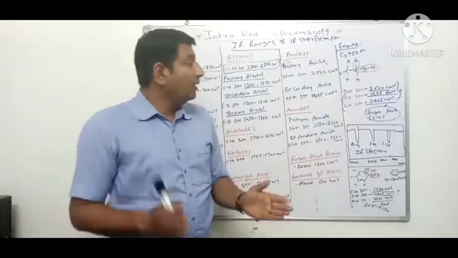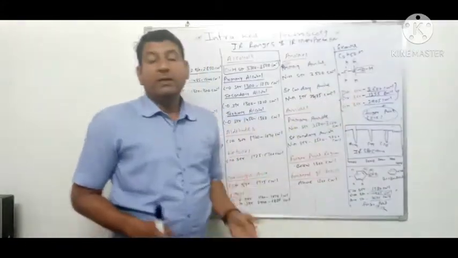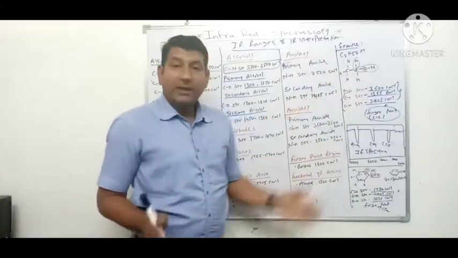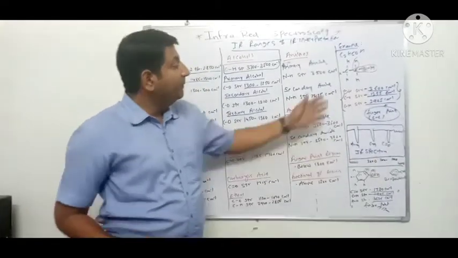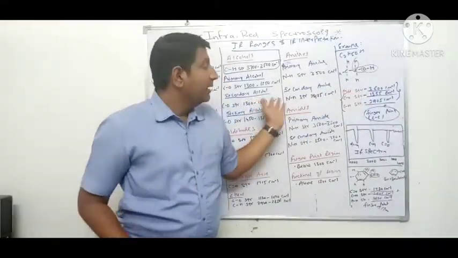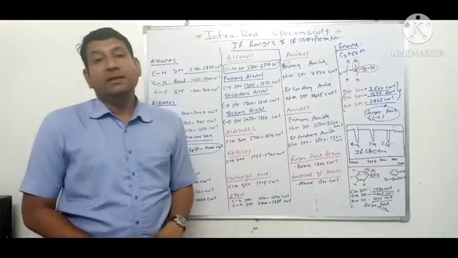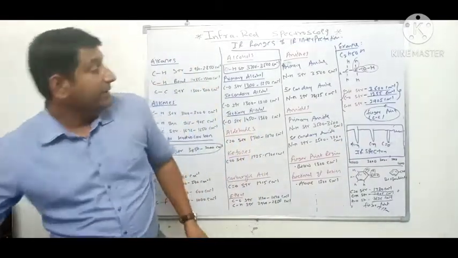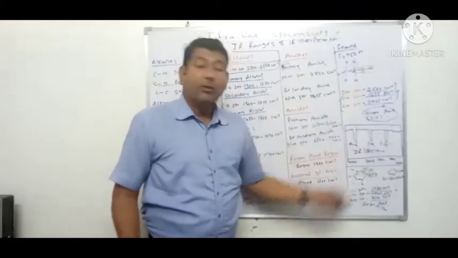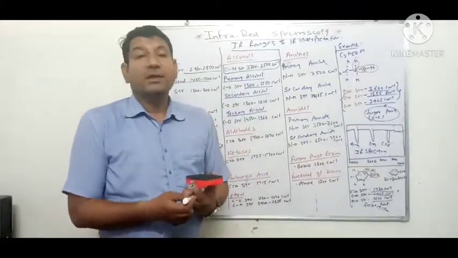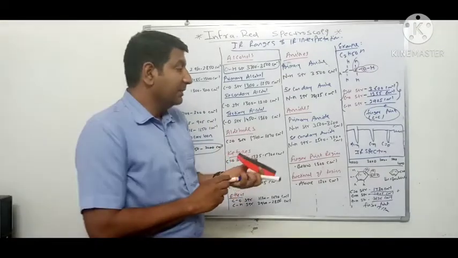So in ethanol molecule, we find three types of stretching vibration. One is OH, another one is CO, and another one is CH. And if we put the value of this from this chart, plus there will be one fingerprint region also. And the value of fingerprint region is below 1300 centimeter inverse.